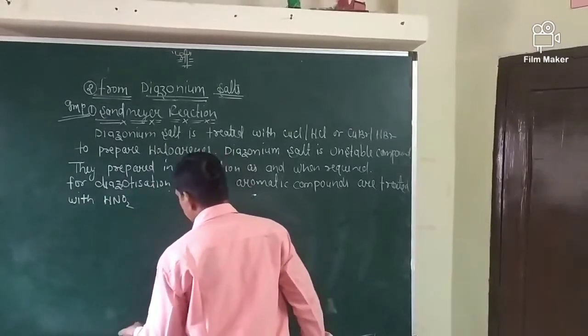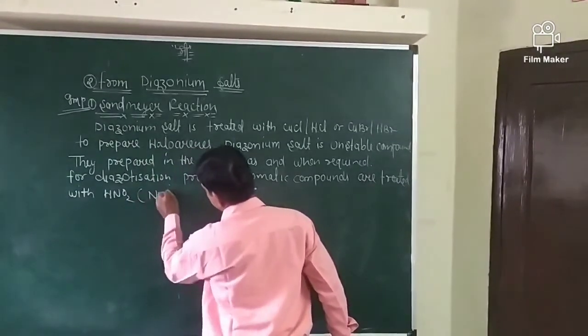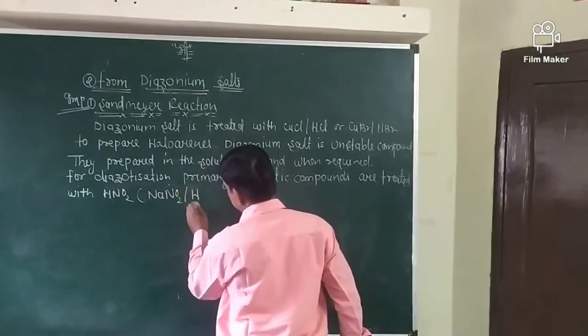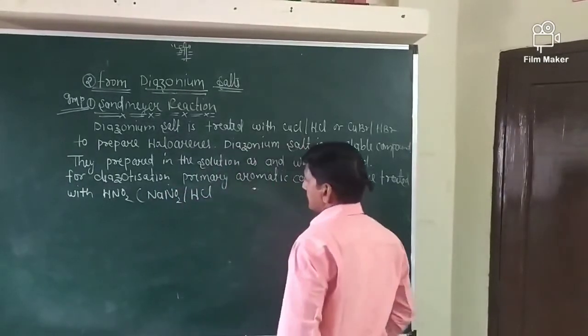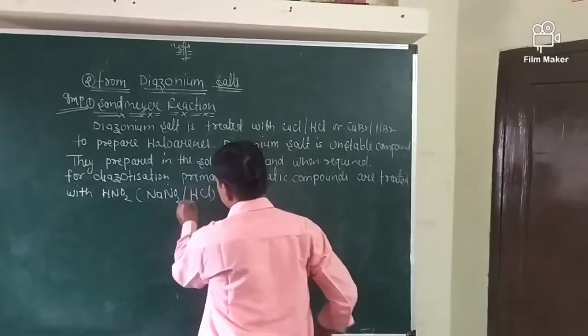HNO2 means NaNO2 plus HCl, NaCl removed, then you will get this one. So primary aromatic